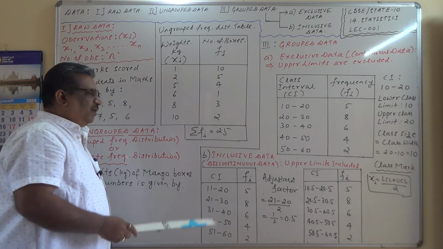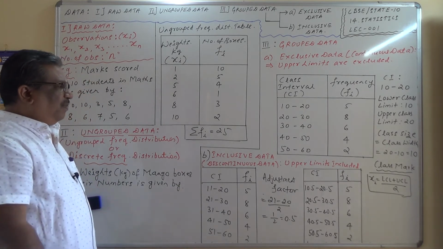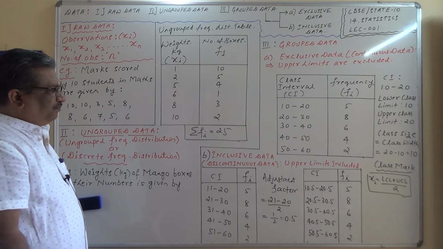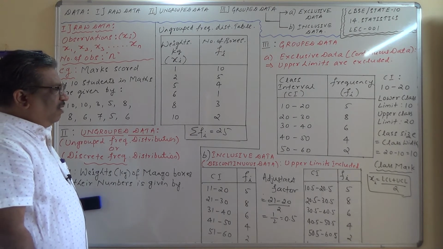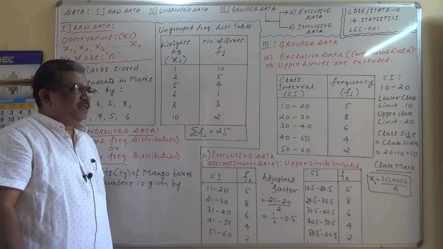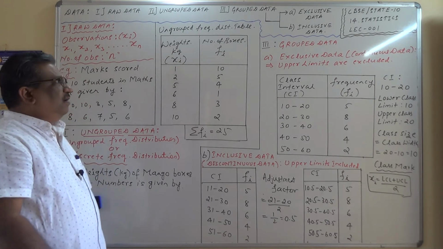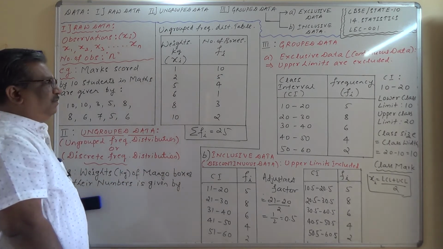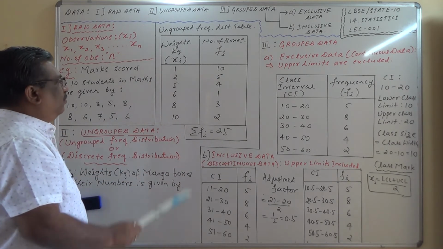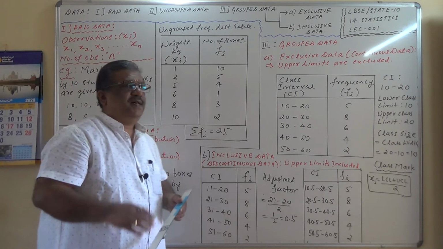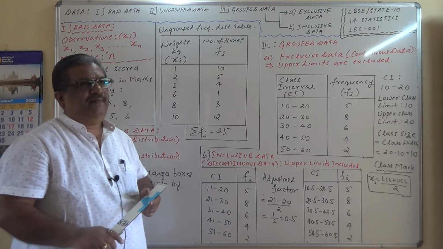So this is how we can convert the inclusive data to the exclusive data. Now, what is it that we are going to study in this 10th standard statistics? See, for all these three types of data, we are going to study the measures of central tendency.